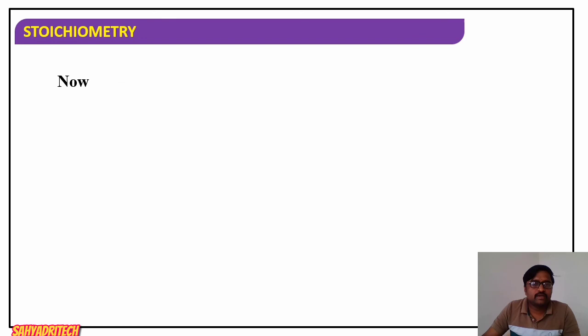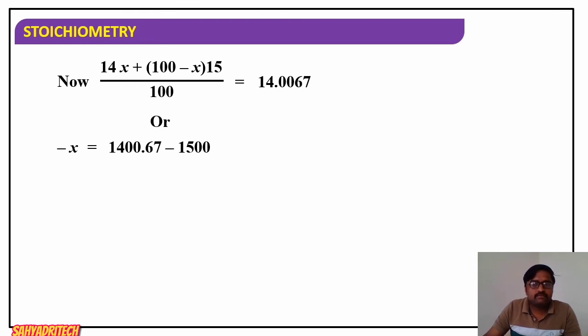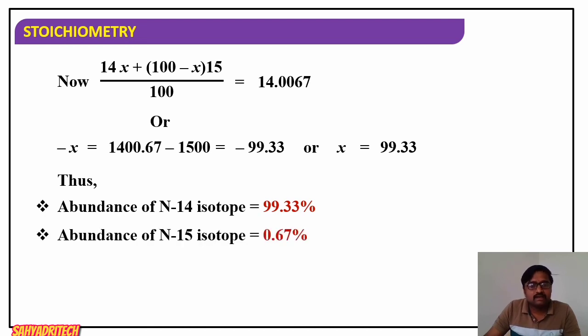So x into 14 plus 100 minus x into 15, whole divided by 100, is equal to the average atomic mass 14.0067. On simplification, what is the answer we get? It will be 99.33. Thus the percentage abundance of nitrogen 14 isotope is 99.33, and that of nitrogen 15 is 100 minus 99.33, which is 0.67%.